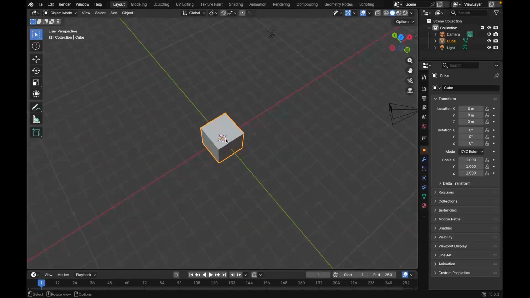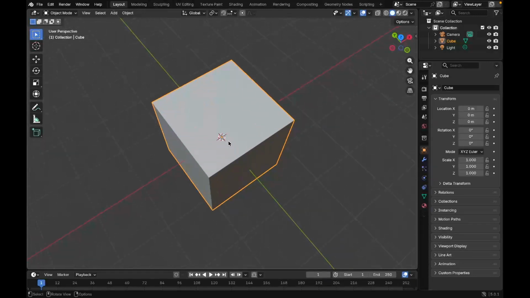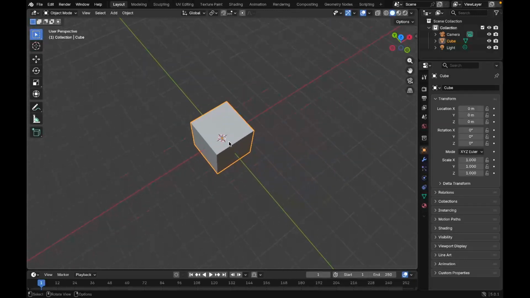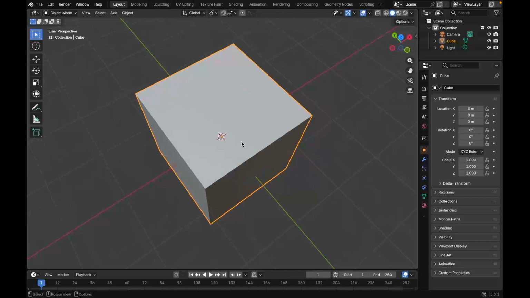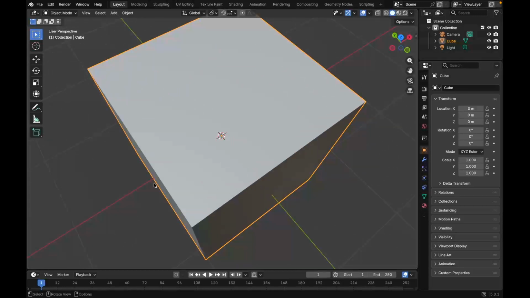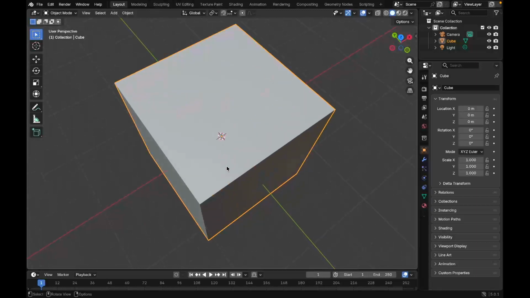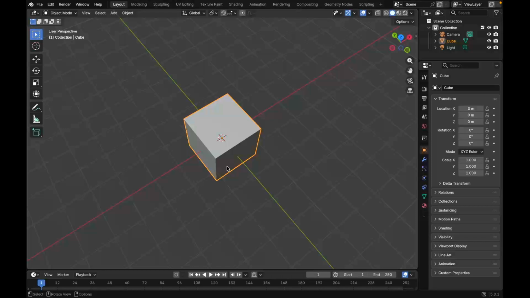For zoom in and zoom out we can just scroll the middle of the mouse. With a three-button mouse we can zoom in and zoom out by scrolling up and down.